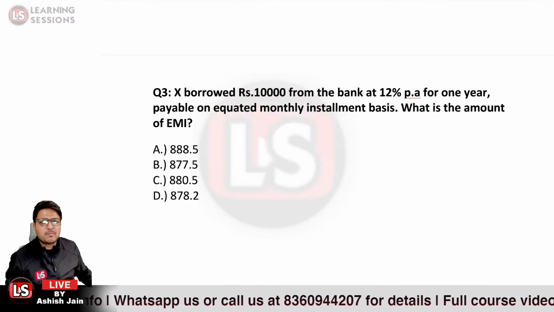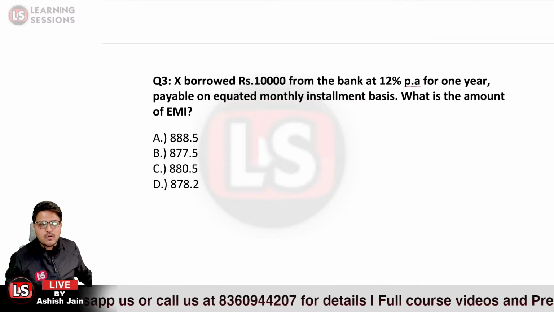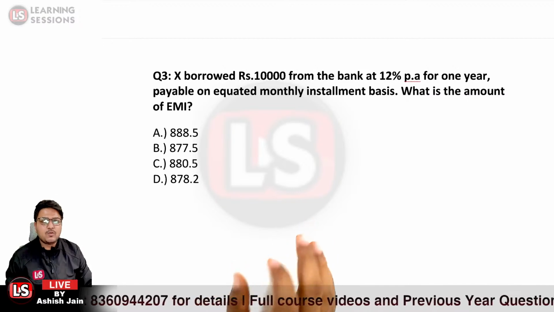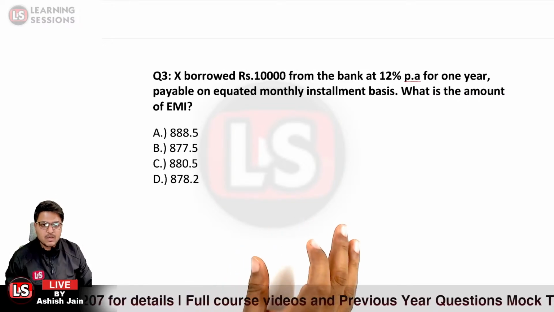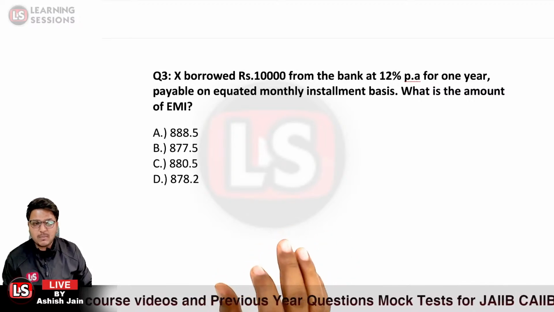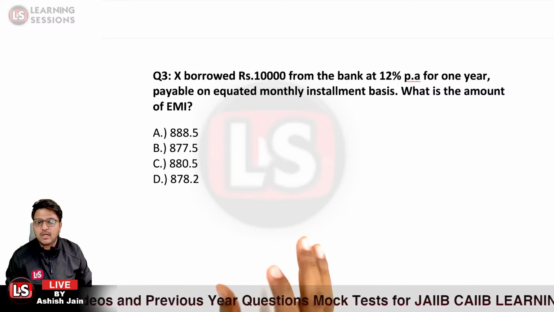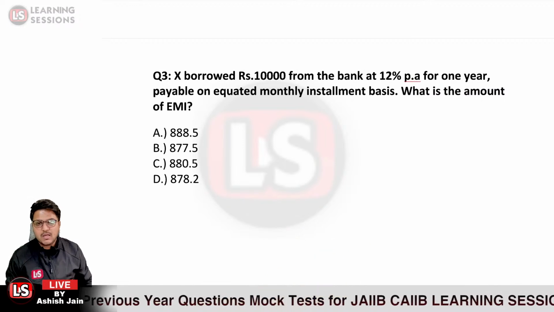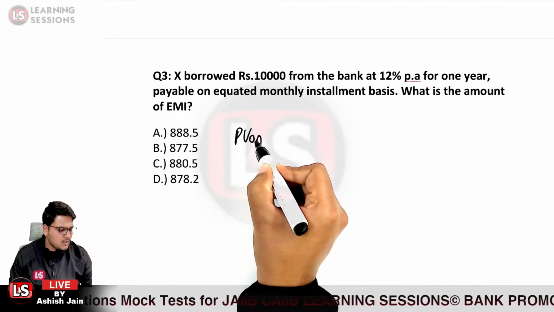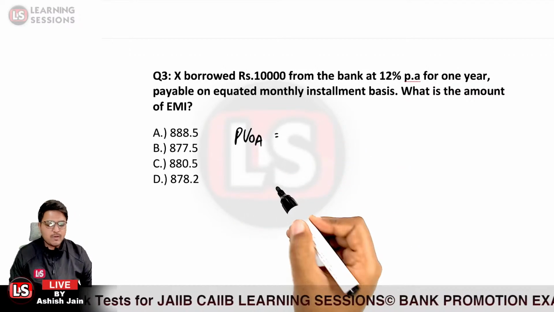Now you need to solve this particular question. X borrowed rupees 10,000 from the bank at 12% per annum for 1 year, payable on an equated monthly installment basis. So it is to be paid on a monthly basis. What is the amount of EMI? We need to calculate the amount of EMI. I already told you that the present value of the ordinary annuity formula is related to that, so you must be remembering that formula first of all.